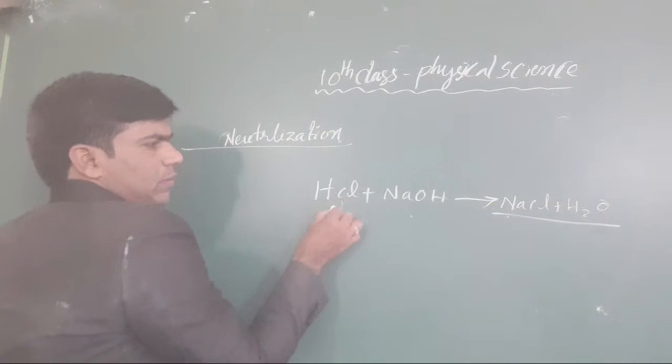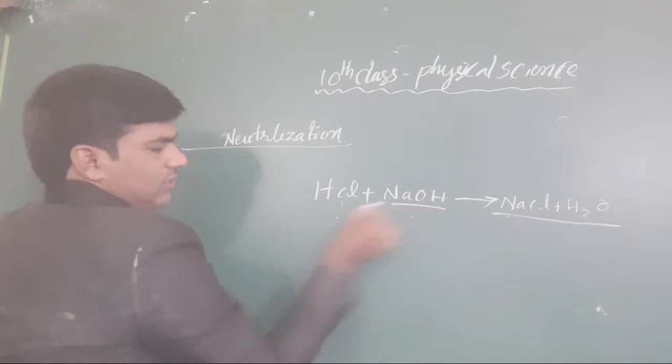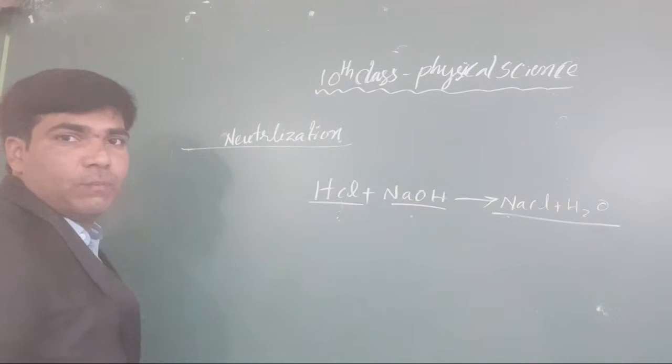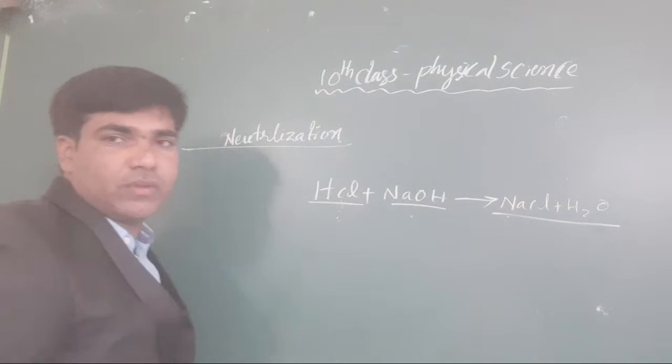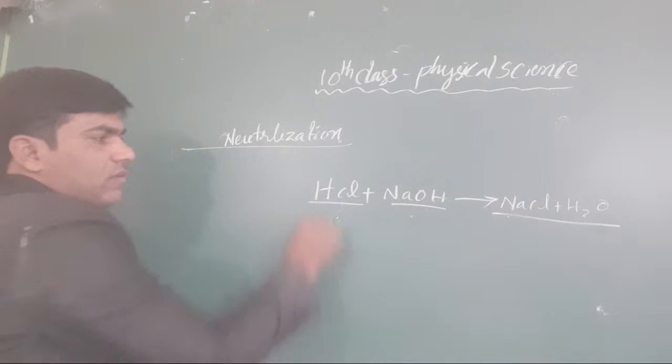Here, the acid and the base both become neutralized. Okay, clear or not, all the students? This is very important.